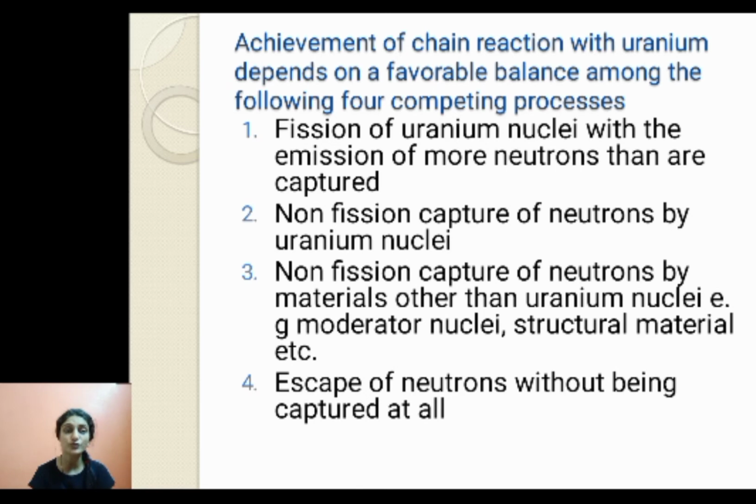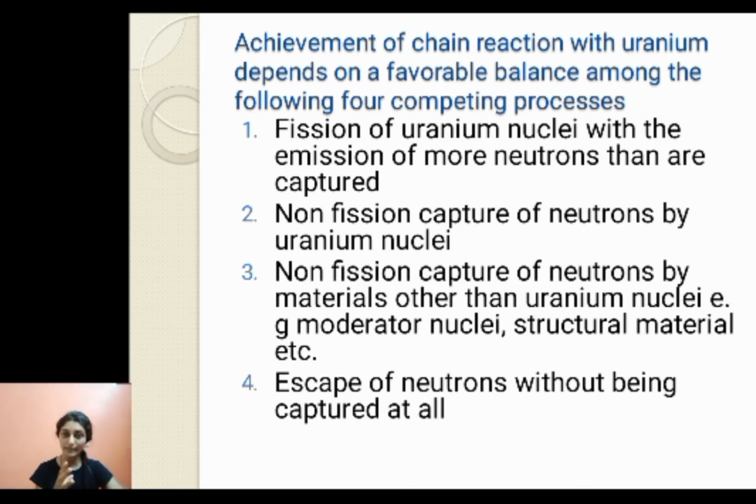Third, non-fission capture of neutrons by materials other than uranium nuclei. We want neutrons to be captured by uranium, but in a nuclear reactor we don't have only uranium, we have other materials as well, like moderator and structural material. So at times these neutrons are captured by moderator nuclei.